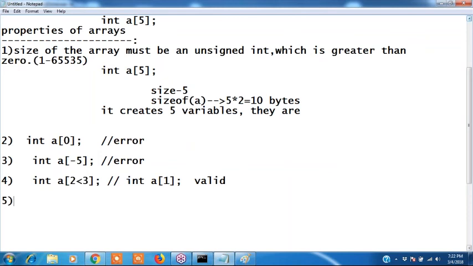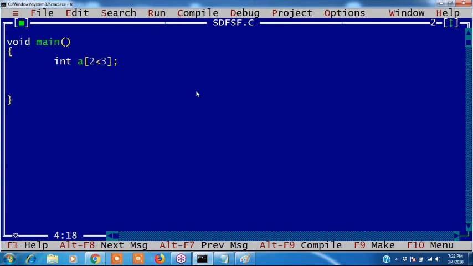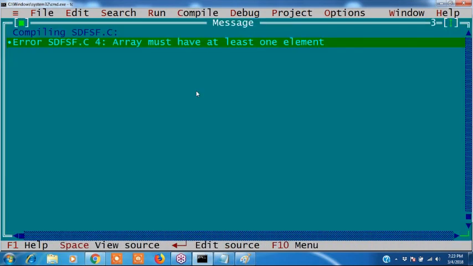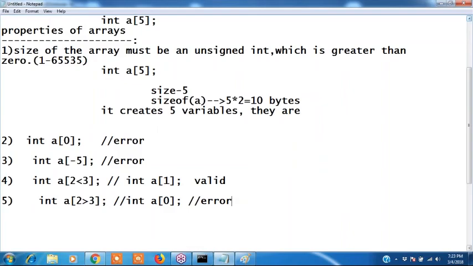Okay, next one, fifth one. Can I write like this? Int a of 2 greater than 3. No, sir, because 0. Yes, sir. Then it takes a of 0, right? A of 0 means error it is. See, I will show you. 2 less than 3 is valid. 2 greater than 3 is what? One error: array must have at least one element. Clear this? Yes, sir.